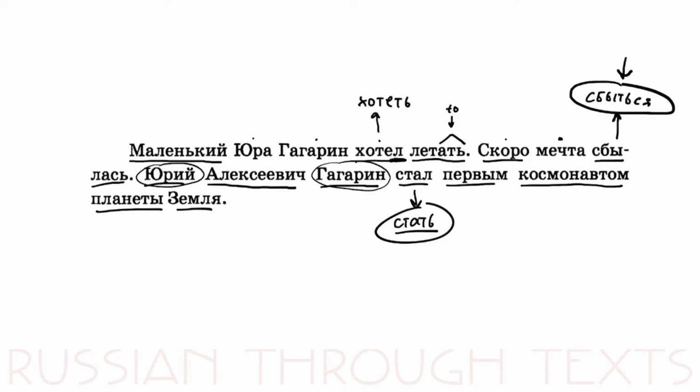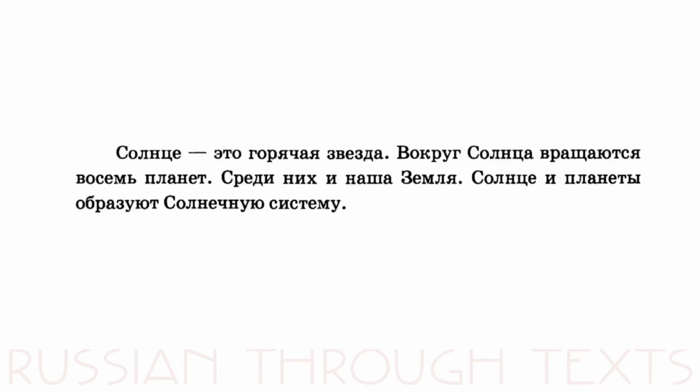Он стал, the past tense of the verb стать, infinitive form. Первым космонавтом планеты Земля. So the first cosmonaut. Первый means the first. Literal meaning. Космонавтом, cosmonaut. Планеты Земля. Of planet Earth. That's it, and let's proceed to the next story.